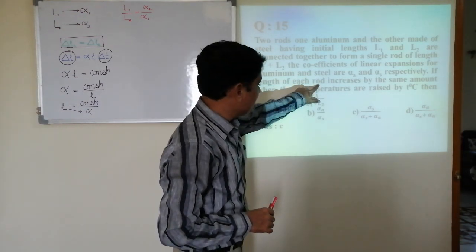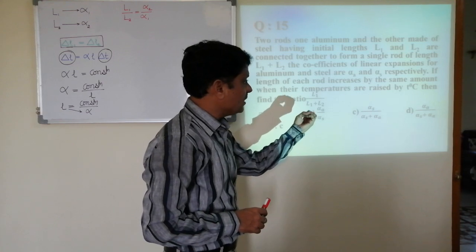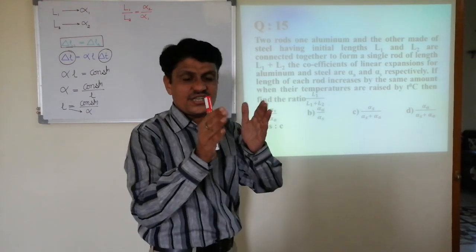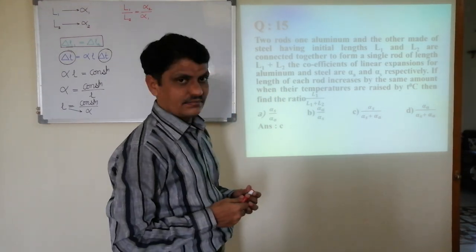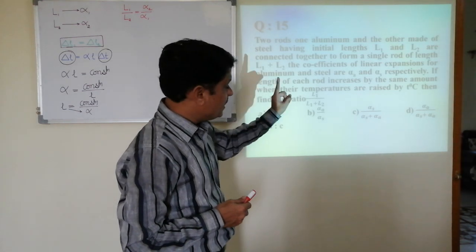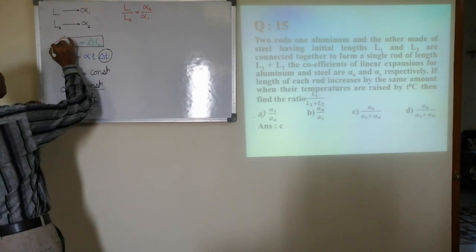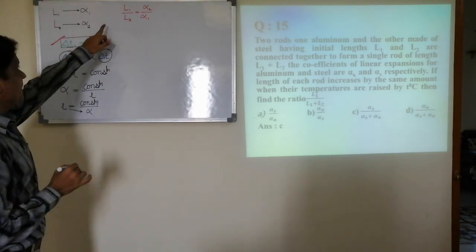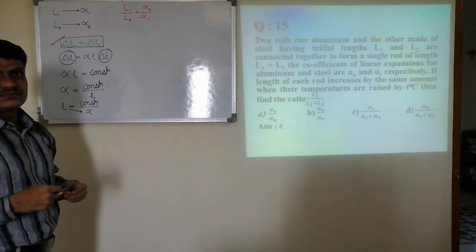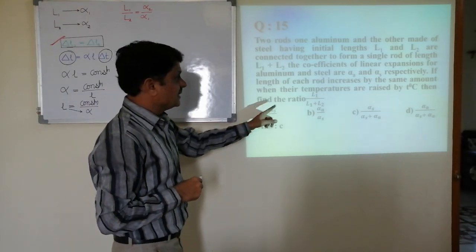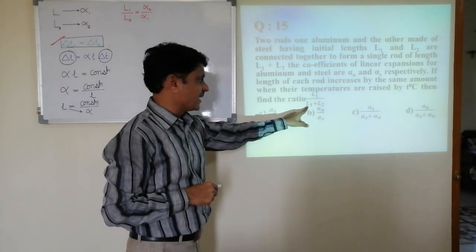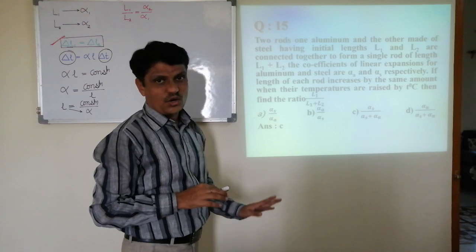From this sentence it's clear that on heating, the change in the length remains the same. It means it is similar to our previous problem. When their changes in length remain the same, I can arrive at this relation, right? Then the question is L1 divided by L1 plus L2, how much?